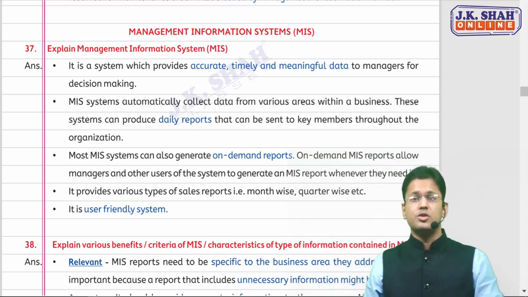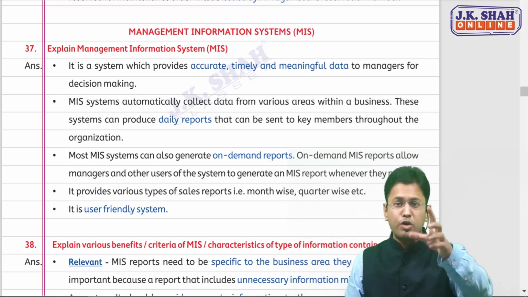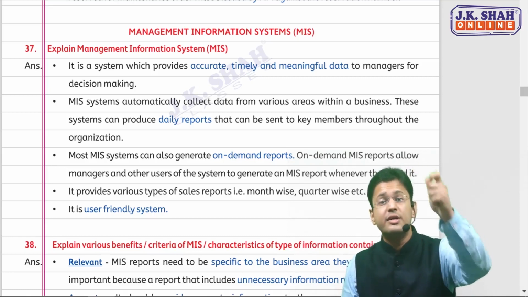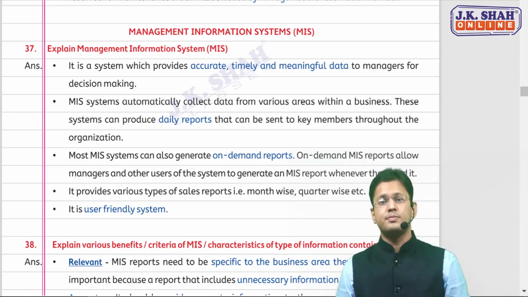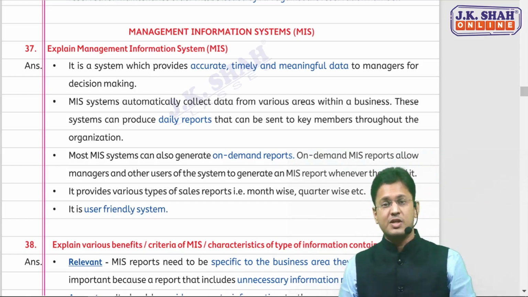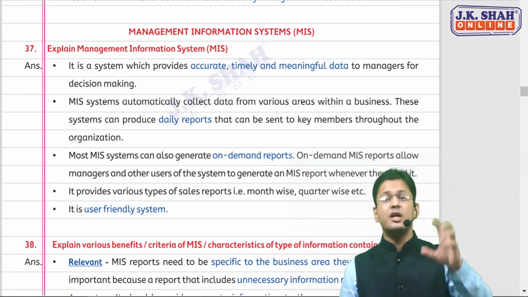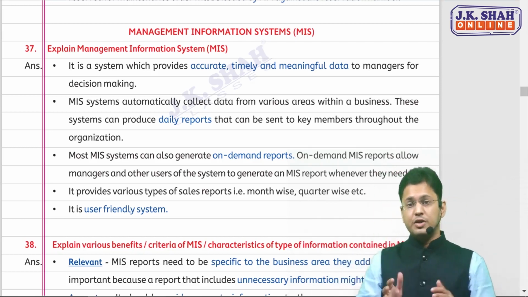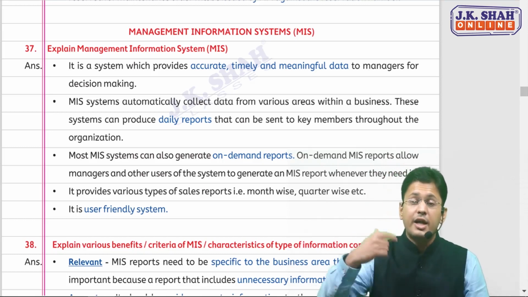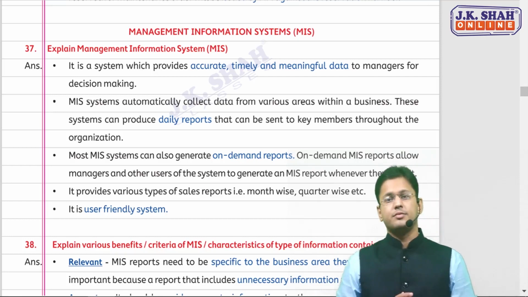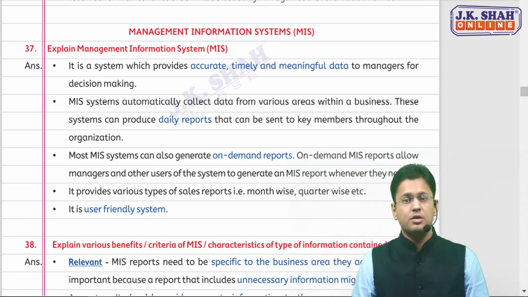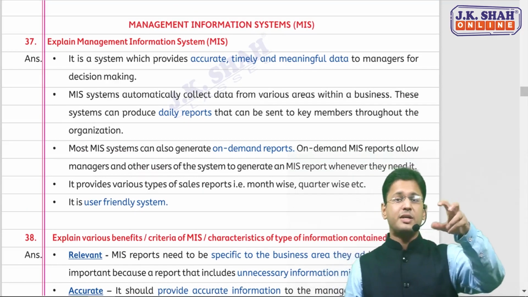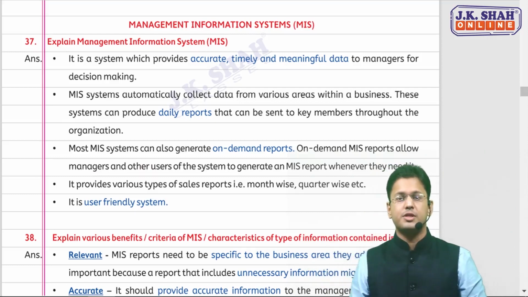Then come the modules. All the modules I've tried to touch, except 1 or 2, so that you can get an inbuilt conceptual clarity of how you can retain and remember those modules. And the last one was, which you have just seen, the points of integration and the important points to be considered while integrating all of them. So this is the portion of ERP which we have done. Now comes the next portion of this chapter, which covers many small concepts. The first one is MIS, a very simple topic. More or less every topic is similar to each other in the remaining portion of the chapter.